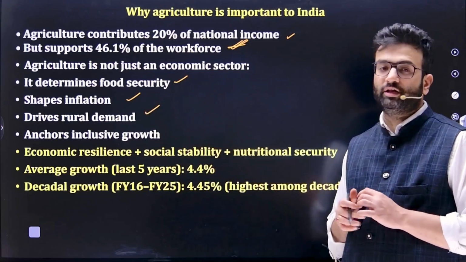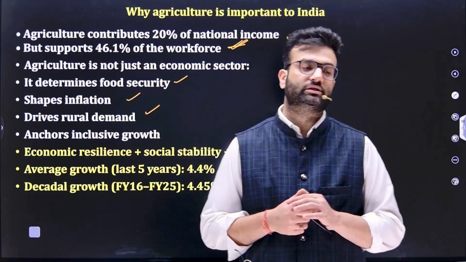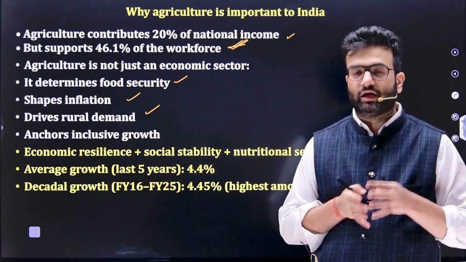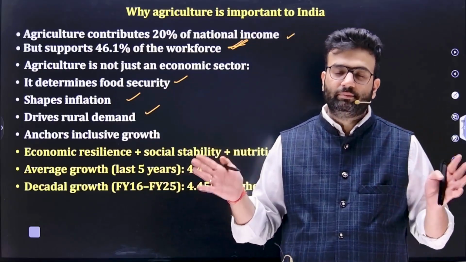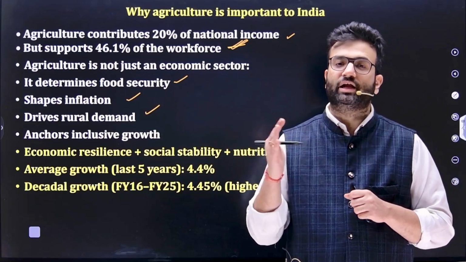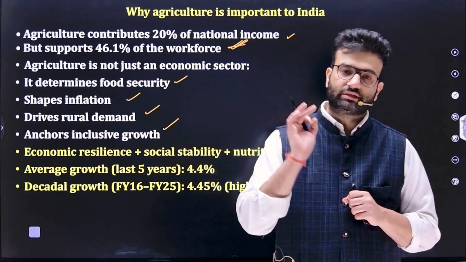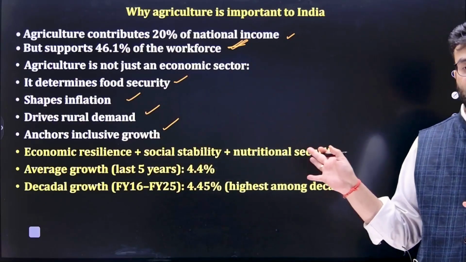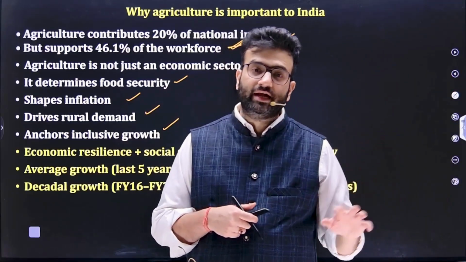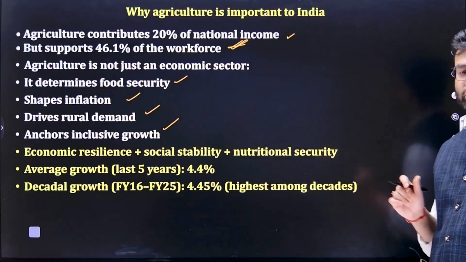Then it also drives rural demand. Recently, you may have seen in various newspaper articles as well as in different theories that rural demand is going hand in hand with urban demand. The gap between rural demand and urban demand keeps shrinking. As a result, it also drives rural demand. Then it anchors inclusive growth. Faster inclusive growth depends a lot on agriculture because it provides employment, and not only farming activity, the allied activities also contribute a lot. That is the reason why agriculture is extremely important.